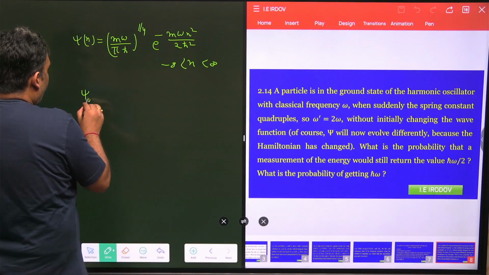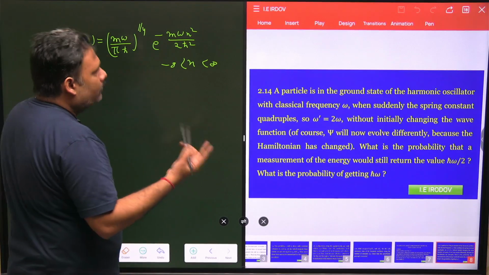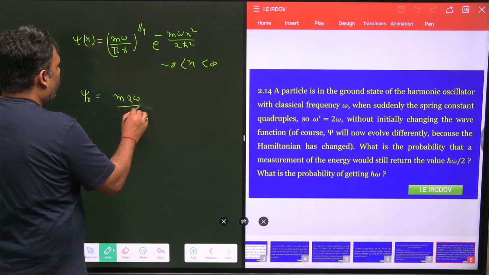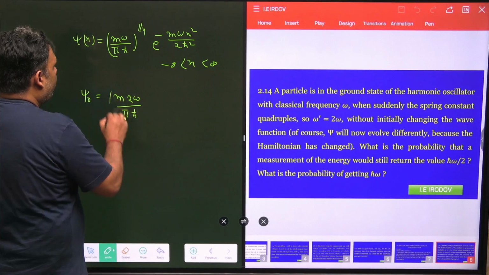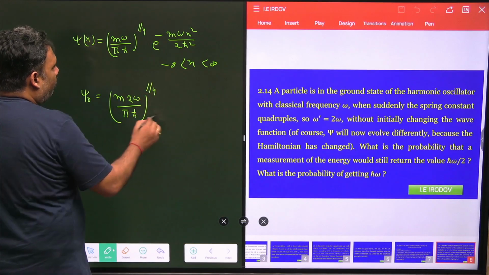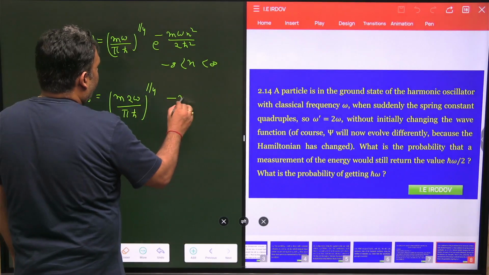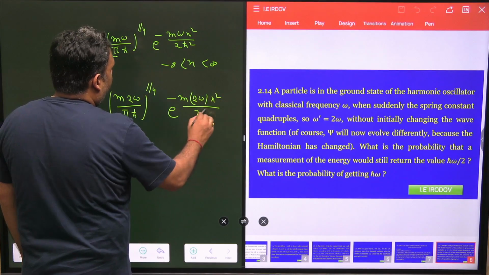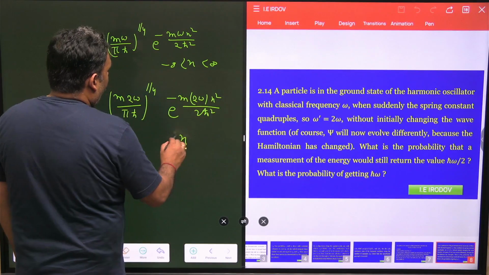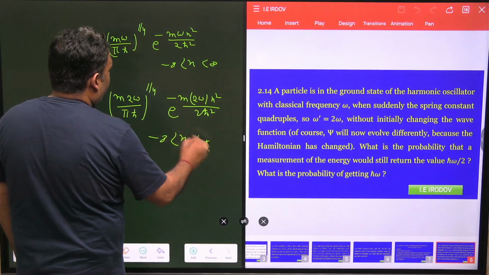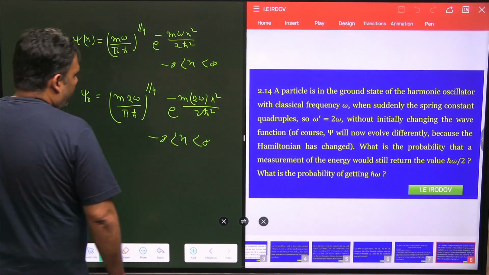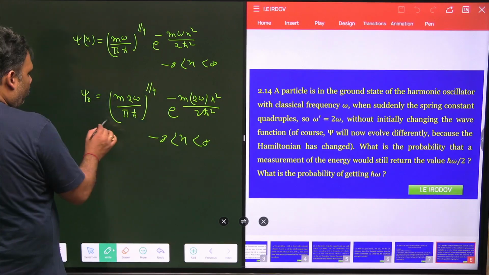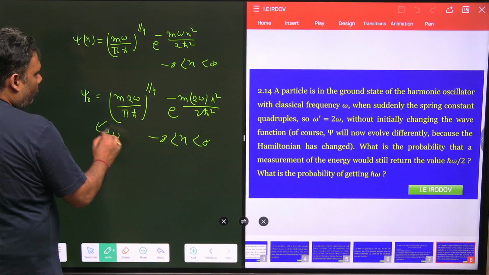And what will be the ground state of the new system? The ground state of the new system is (m 2 omega upon pi h cut) to the power 1 by 4 times e to the power minus m 2 omega x square upon 2 h cut, where x is between minus infinity and plus infinity. The energy associated with this is h cut omega.